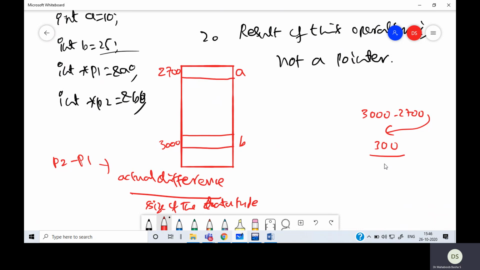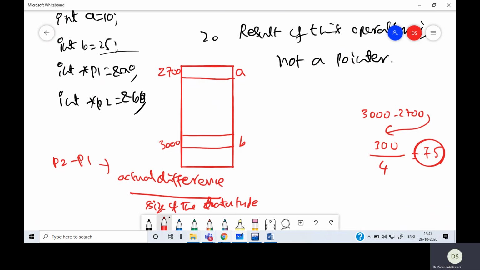In fact, it should be 300 divided by the size, which is 4. So it is 75. What this 75 gives is that in between A and B, there is a possibility of 75 integers present. When you subtract one pointer from the other, it gives the number of variables of the type the pointers are pointing to that can be present in between the two addresses. 75 is the number of integers that can be present in between.